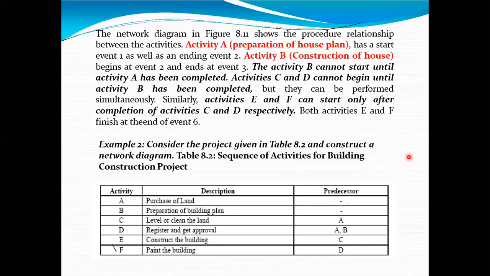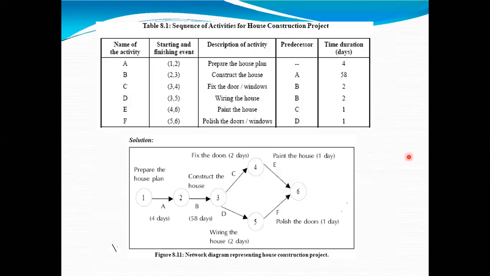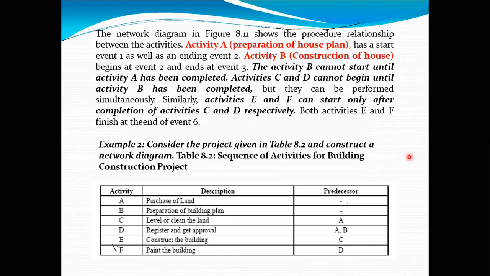The network diagram in 8.11, whatever is shown here, shows the procedure relationship between the activities. Activity A, preparation of the house plan, has start event 1 and ends at event 2. Activity B, construction of the house, begins at event 2 and ends at event 3. Activity B cannot start until activity A has completed. So we have already gone through this. We already know this.